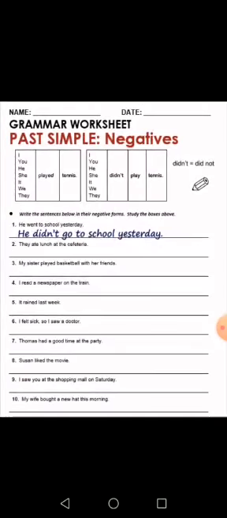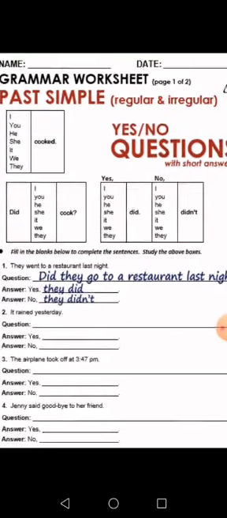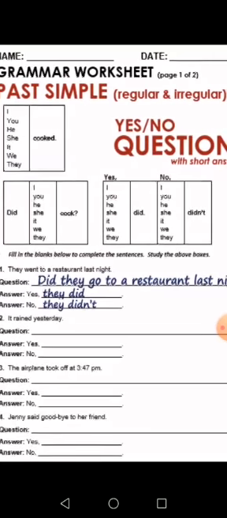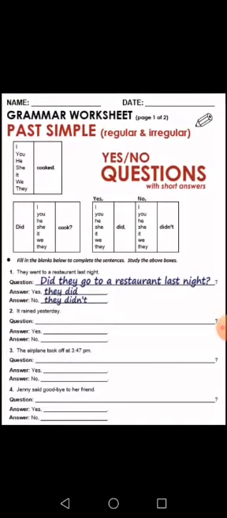So let's move to using past tense with yes or no questions. You have to make it what? Yes or no question. So, look, fill the blanks below to complete the sentences. Okay? And study the boxes.